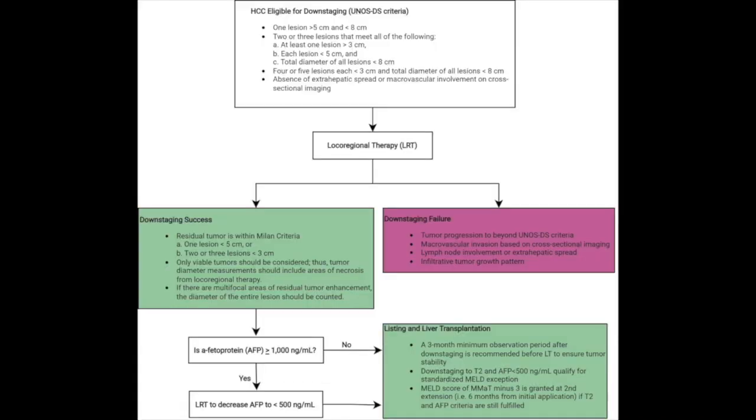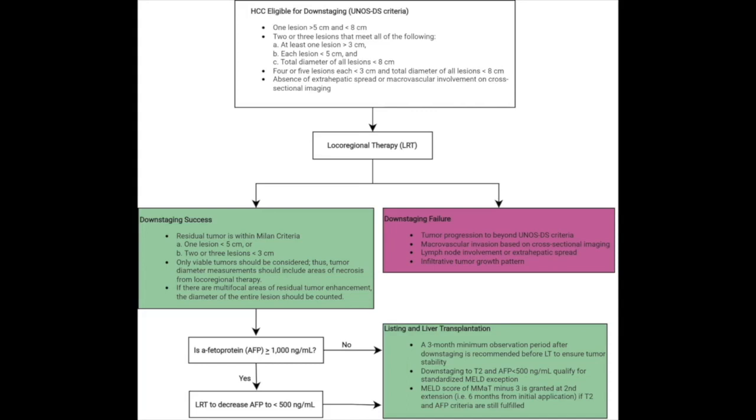In 2017, the United Network for Organ Sharing adopted UCSF downstaging criteria used in Region 5 as the standard national downstaging protocol. Downstaging criteria include 1 tumor less than or equal to 8 centimeters, 2 to 3 tumors less than or equal to 5 centimeters each, or 4 to 5 tumors less than or equal to 3 centimeters each. The total tumor diameter cannot exceed 8 centimeters, and there should be no extrahepatic or vascular invasion.